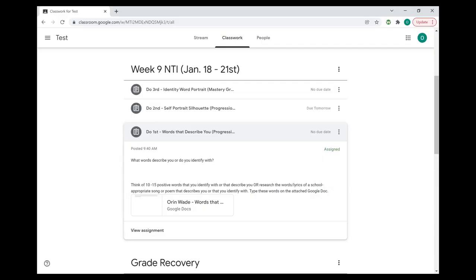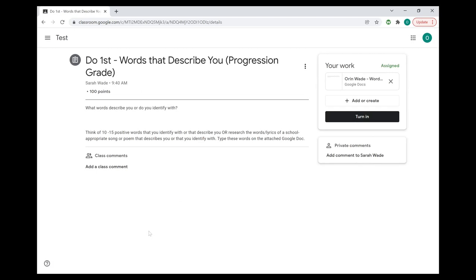So we're going to be starting with the assignment that says do first words that describe you. And you guys can see that's a progression grade. So I'm going to go ahead and open that up by clicking on view assignment. And the instructions say, what words describe you or do you identify with? Think of 10 to 15 positive words that you identify with or that describe you. Or, if you prefer, you can research the words or lyrics of a school appropriate song or poem that describes you or that you identify with. You're going to type these words onto the attached Google document.